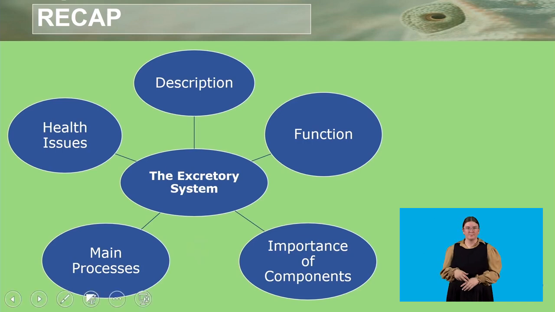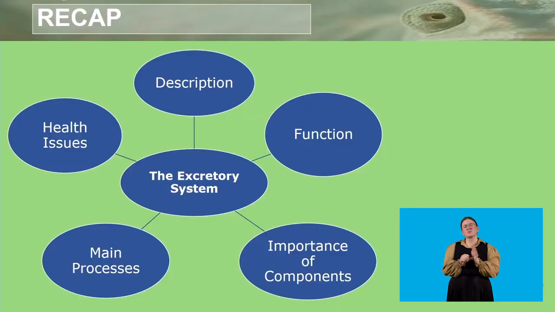It is made up of the kidneys, ureter, the bladder, and the urethra. We looked at the function of the excretory system as a whole, and we also looked at other excretory organs, but only touched on those lightly. But our focus for this lesson was on the excretory system involving the kidneys, ureter, bladder, and the urethra. We looked at the components of the excretory system, as well as their importance, by mainly focusing on the function of each component of the system.